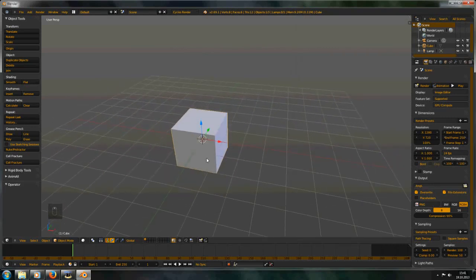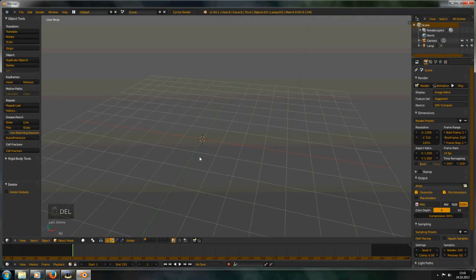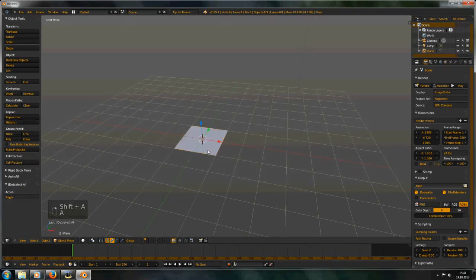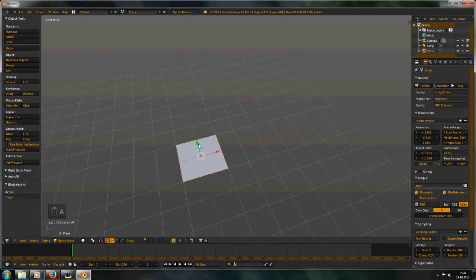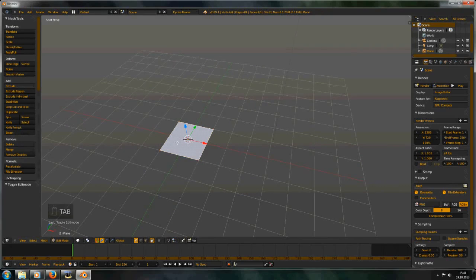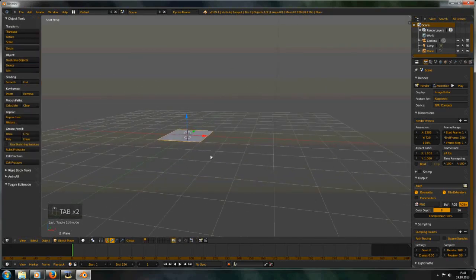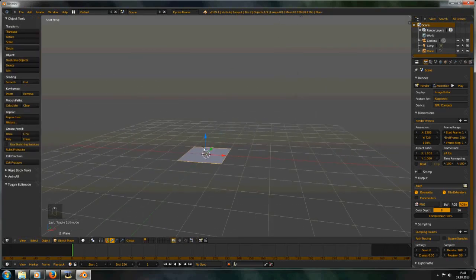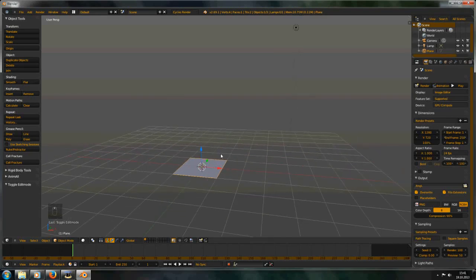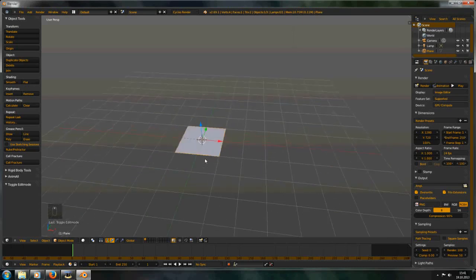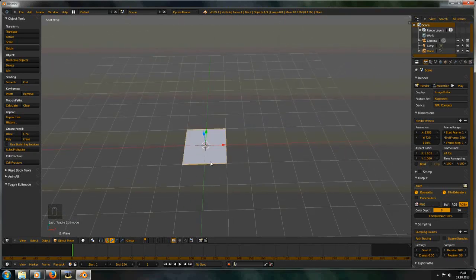First of all, let's delete the default cube and let's add a plane with Shift and A, and select the plane and go into the edit mode. This is going to be our emitter where the fluid particles can emit from. Of course you can use Suzanne or a sphere or an icosphere, but I use now a plane.